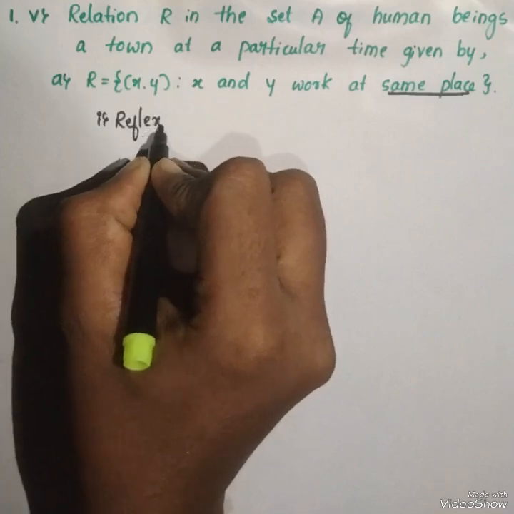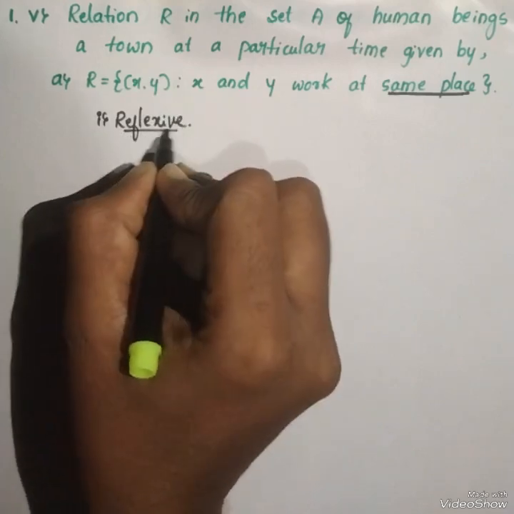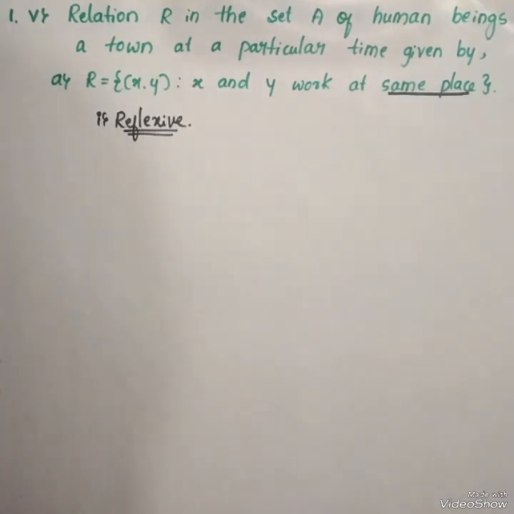For the reflexive condition we take (x, x), because the reflexive definition says that an element itself holds the relation.